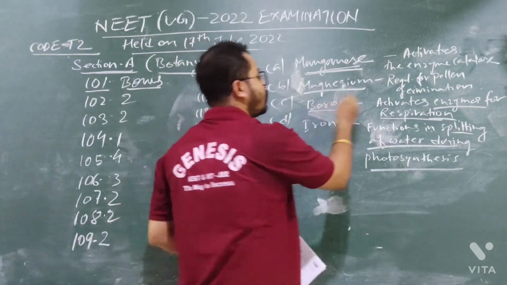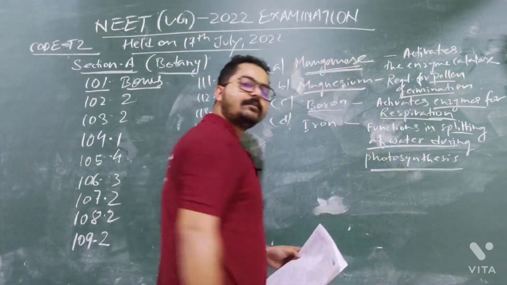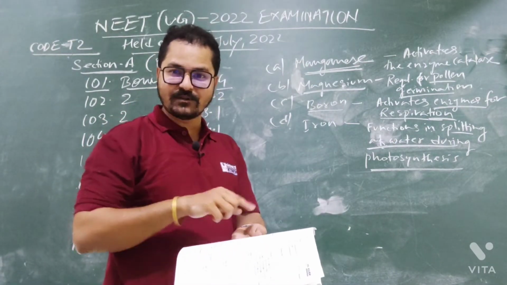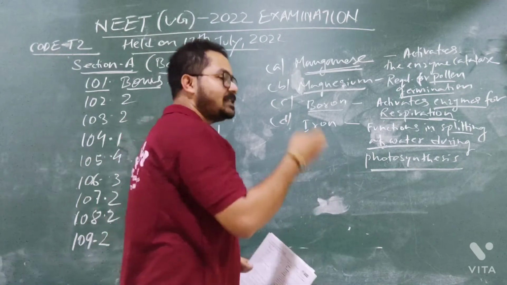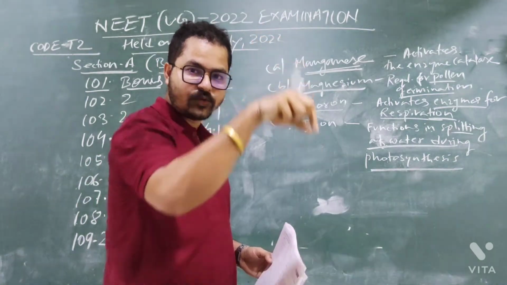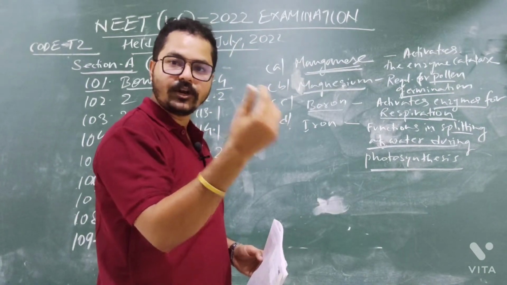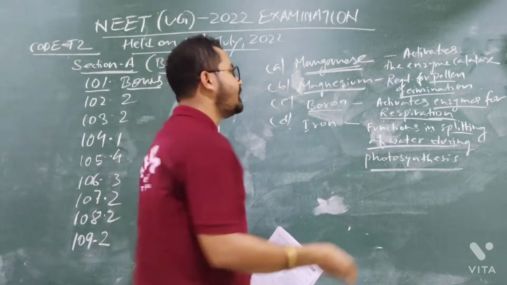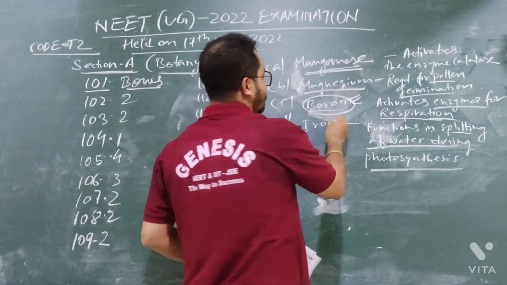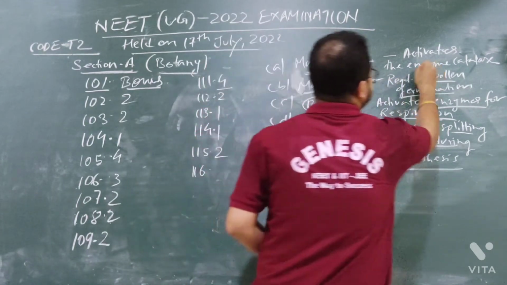And number C, boron. Boron is used for pollination, pollen germination on the stigma. If you take a slide, we have performed the experiment. In the stigma, the pollen grain will fall, and from the germ pore the pollen grain will form a tube, and it will go inside. So the formation of the pollen tube and the germination of the pollen grain will be helped by the boron. And iron will activate the enzyme catalase.